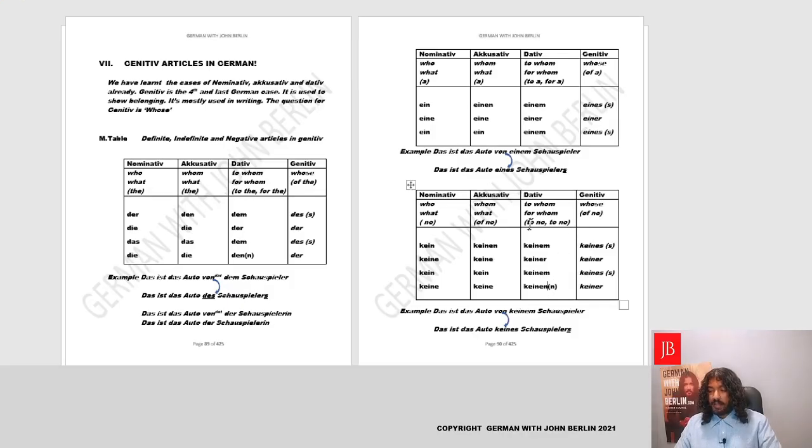Perfect. Now we'll do, and the meaning was to no or for no. Yes, we'll correct this. Now moving on to genitive, the question is whose, and it'll be of no. Keines, keiner, keines, keiner. Yeah, we just placed a K in front. We got the genitive articles. Now let's say it's a pretty old car, it doesn't look like the car of an actor. So you say, das ist das Auto von keinem Schauspieler. So whose car is it not? Das ist das Auto, and we'll say of no. Actor is masculine, so we'll say keines. Yes, keines Schauspielers. Fantastic. Das ist das Auto keines Schauspielers.